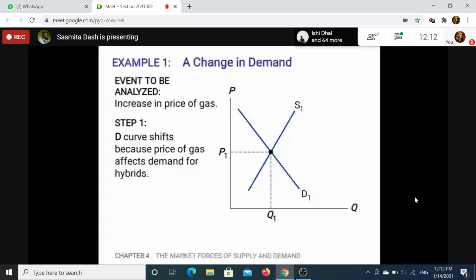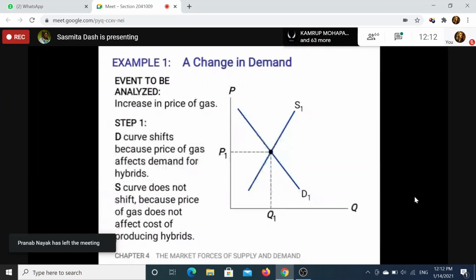Right, very good. The demand curve will shift, and the supply curve will not be affected at all. So there will be no shifting of the supply curve in this situation. You always have to find out first which curve is going to shift, from the information that is given to you.